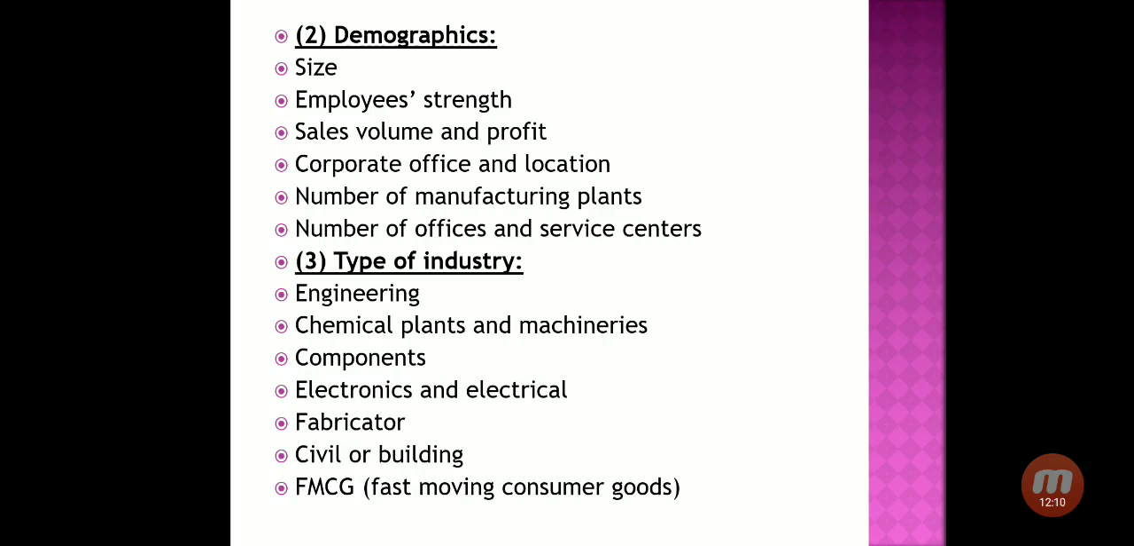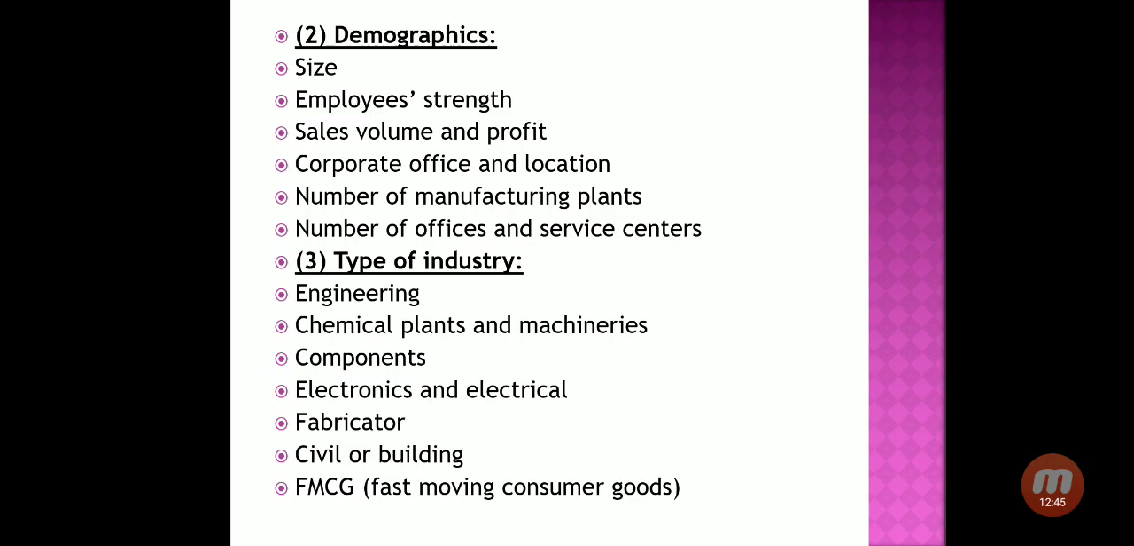Then chemical, plant and machineries means these industries are producing various types of chemicals which are used as a raw material for other products. And machineries, various machineries they are producing, which also become a raw material for other companies. Components means various parts. Say for example in Rajkot, engineering industry is there, so they are producing ball bearings. So this is used as a raw material in the automobile industry.